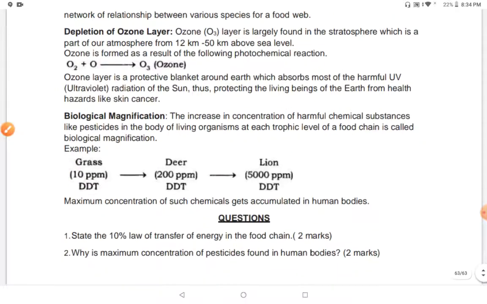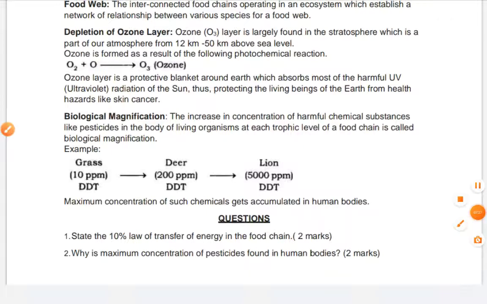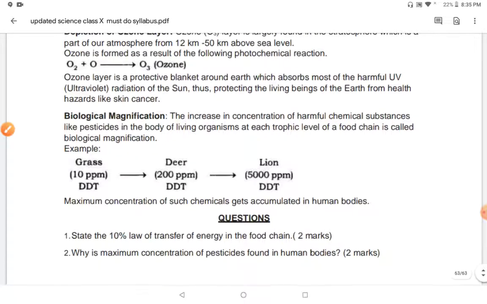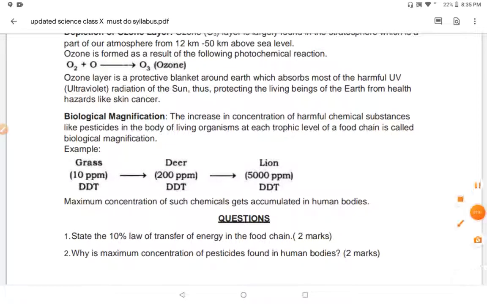And the maximum concentration of such chemicals gets accumulated in human bodies, because humans are the highest consumers in this world. And on the basis of these topics, there are a few questions, and do these questions in your notebook. I hope you understood the concept through this very short video, and thank you so much again, and keep